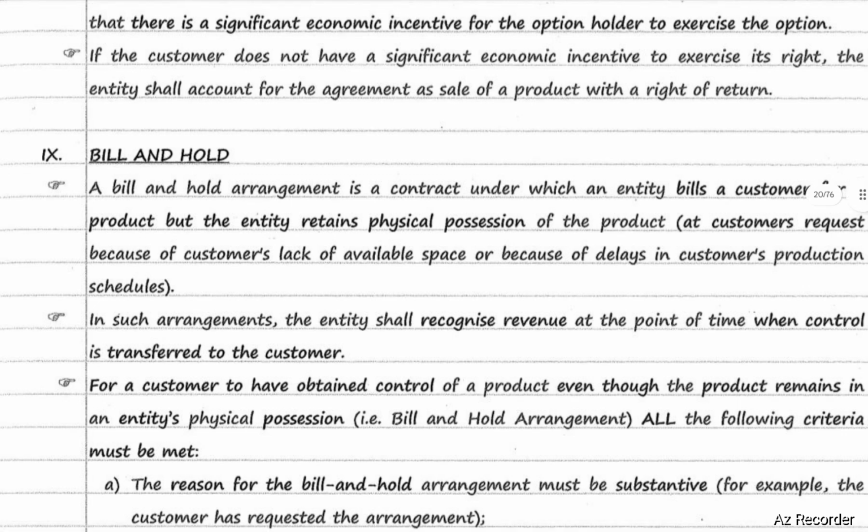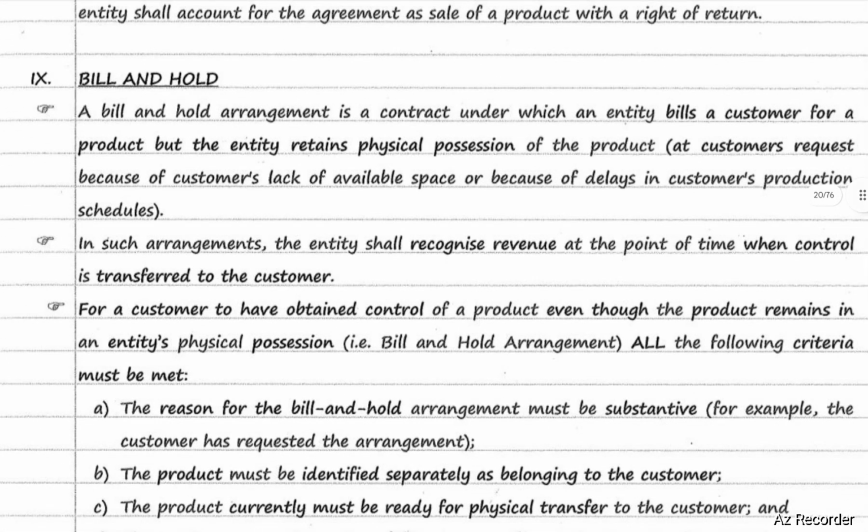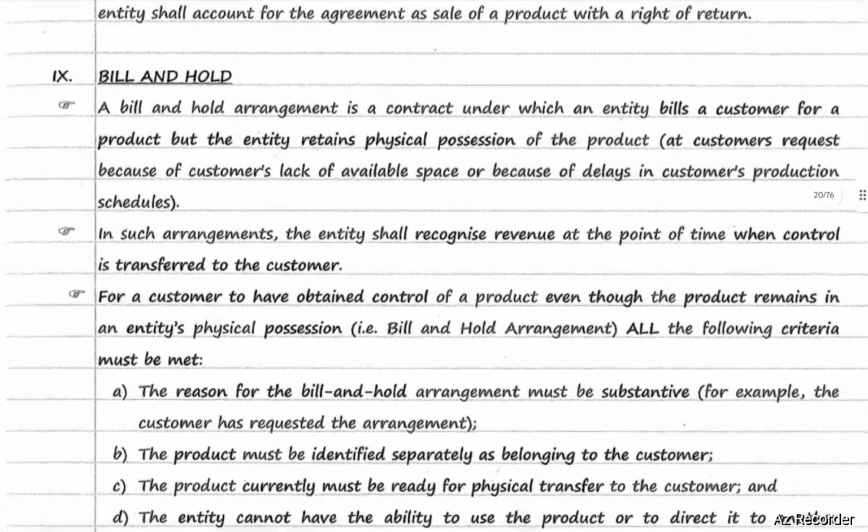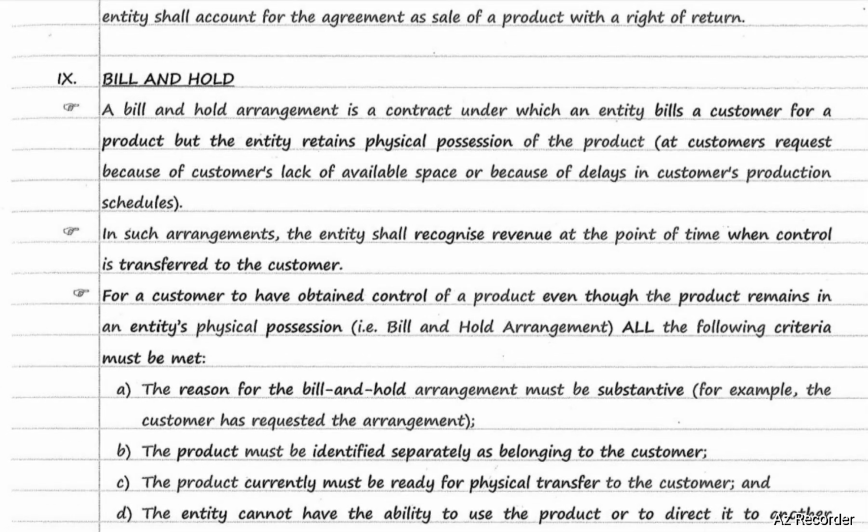Next, bill and hold. Bill and hold arrangement is a contract under which an entity bills a customer for a product, but the entity retains the physical possession of the product at the customer's request because of customer's lack of available space or because of delays in the customer's production schedules. In such arrangements, the entity shall recognize revenue at a point in time when control is transferred to the customer.